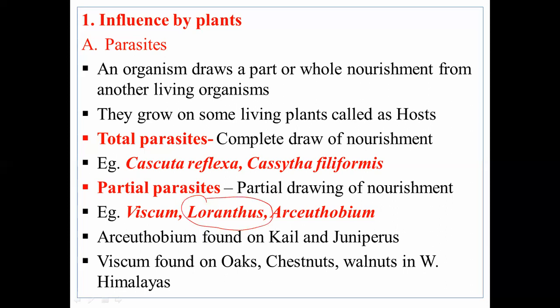Apart from this, there are species like Arceuthobium found on fir and juniper, which they will not ask in your exam. But whatever I have marked in red, like Cuscuta and Loranthus, are very important as examples from the point of view of your exam.